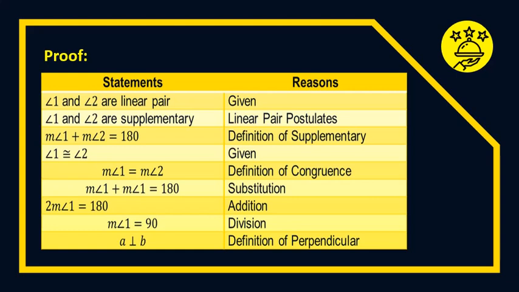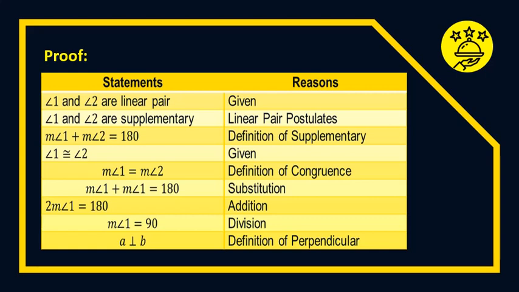Next, angle 1 is congruent to angle 2, given. Then the measure of angle 1 is equal to the measure of angle 2, by the definition of congruence. So the measure of angle 1 plus the measure of angle 1 is equal to 180, by substituting into the definition of supplementary and the definition of congruence.